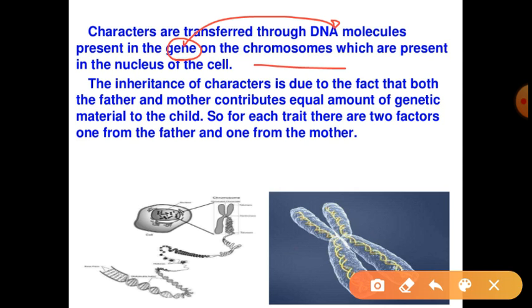I would like to mention here that DNA and chromosome are the same; the only difference is that DNA is the extended form of chromosome, whereas chromosome is the condensed form of DNA. On a chromosome several genes are present and each gene is responsible for a particular trait or character.